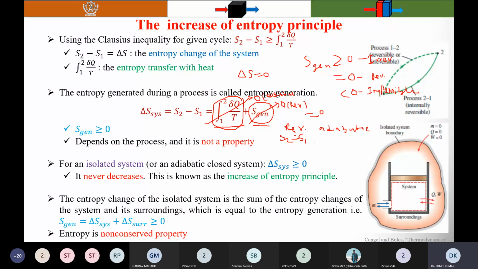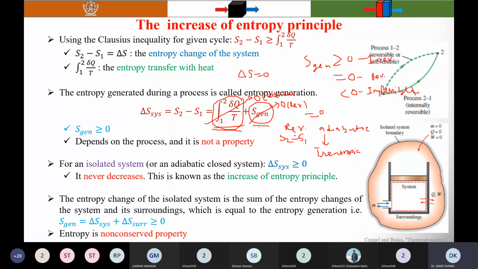Now, what I say is that a reversible adiabatic process is always an isentropic process. But all reversible adiabatic processes are isentropic, while not all isentropic processes are reversible adiabatic processes. How? I told you that this is the entropy transfer. So it may be positive or negative, depending on the heat transfer, according to our sign convention. But the entropy generation is always positive.